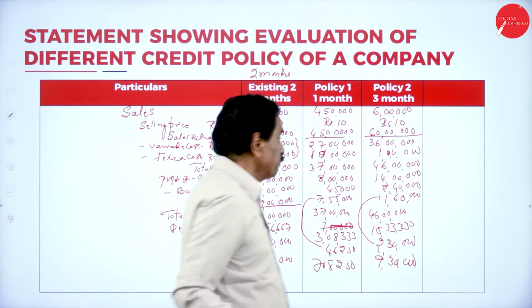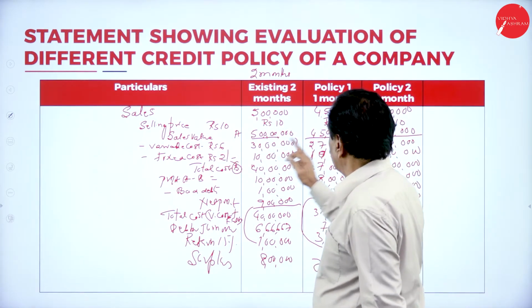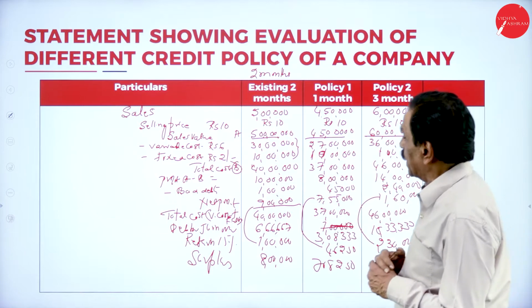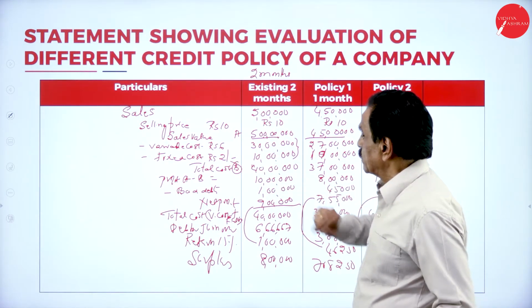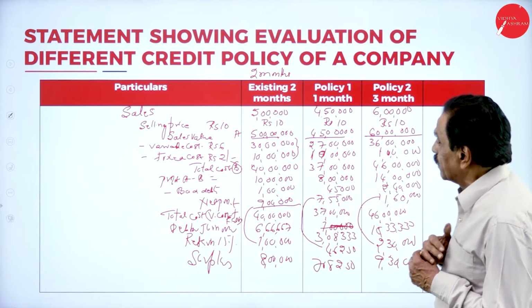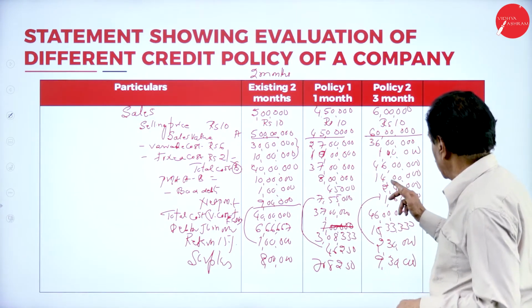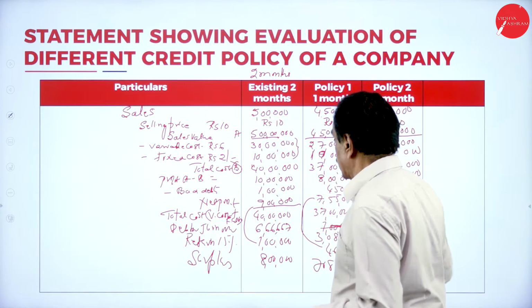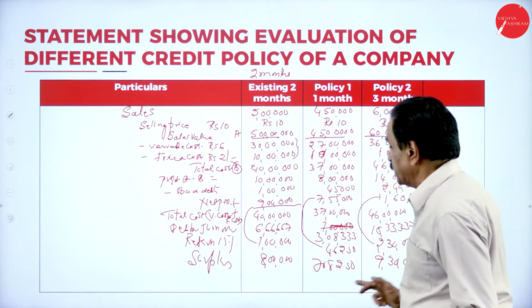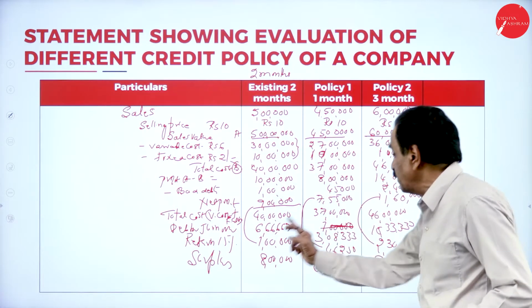So what's the procedure? Sales is 5 lakh, 4 lakh, 6 lakh. Selling price is 10 rupees, 50 lakh, 45 lakh, 60 lakh. Variable cost is 30 lakh, 27 lakh, 36 lakh. So here fixed total cost is 30 plus 40, 27, 37, 36 is 46 lakh. Then 5 lakh minus 40 lakh is 10 lakh, 37 lakh is 8 lakh, then 14 lakh minus bad debt you have calculated. Here net profit, total cost is 40 lakh, 37 lakh, 46 lakh. On that turnover is 6 lakh, 66,067, then 15% on this.